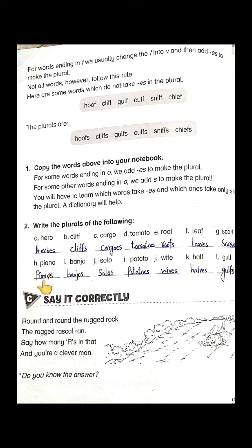Piano will become pianos. Only s is added here. Banjo will become banjos. Solo will become solos. Potato will become potatoes. Adding es here. Wife will become wives. Half will change into halves, and gulf will change into gulfs. Okay.